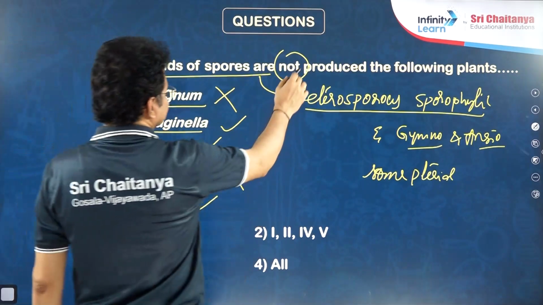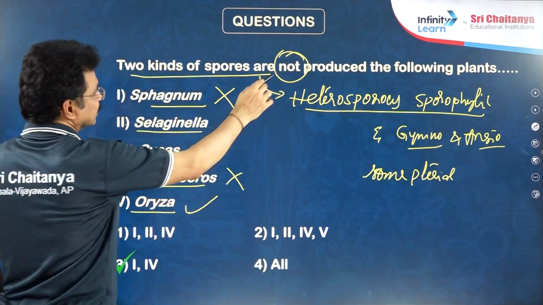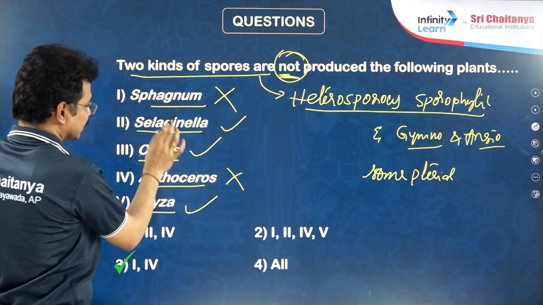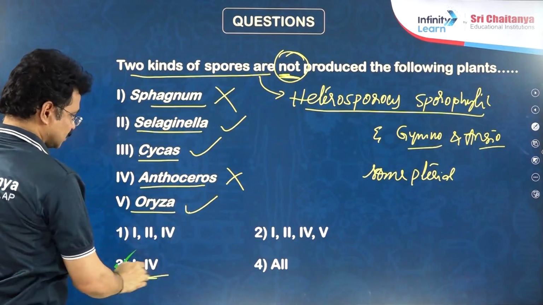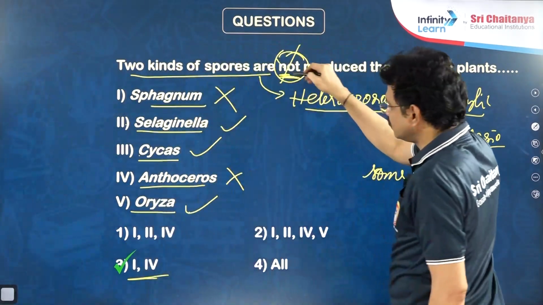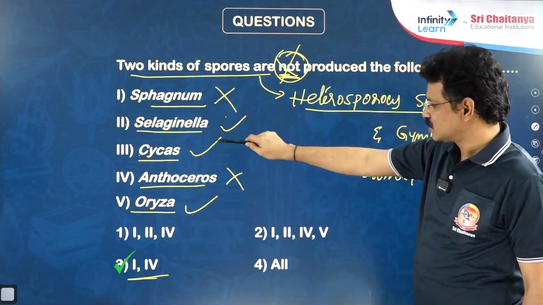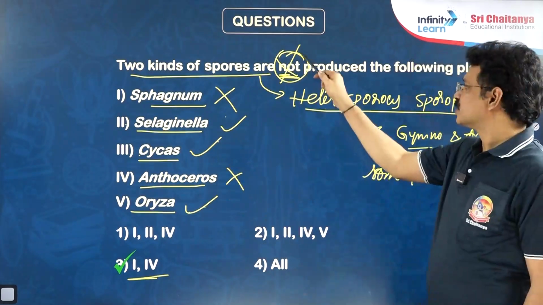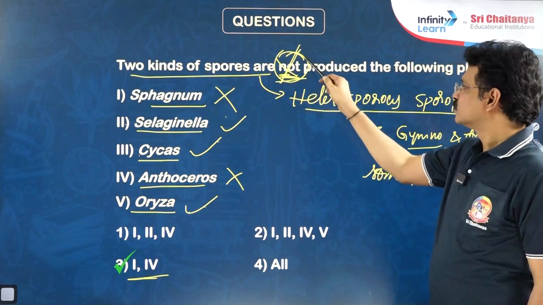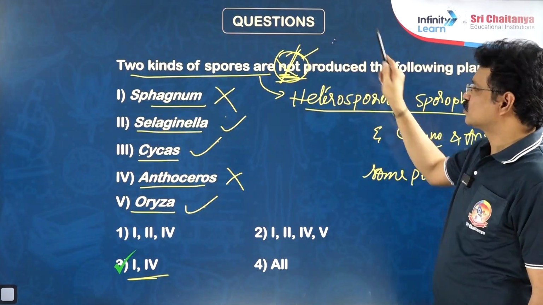Okay, if the question says "not produced" here, then the right answer is Sphagnum and Anthoceros. For a question with "not" in it, the right answer is Selaginella, Cycas and rice. Due to the presence of "not", we consider the homosporous ones.